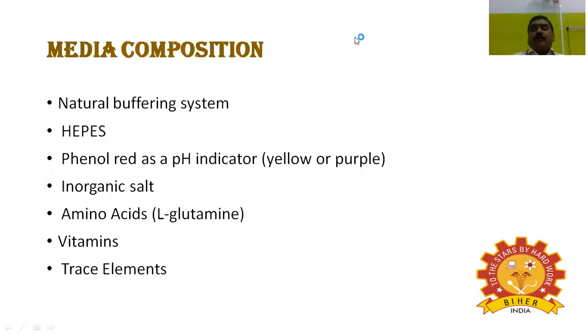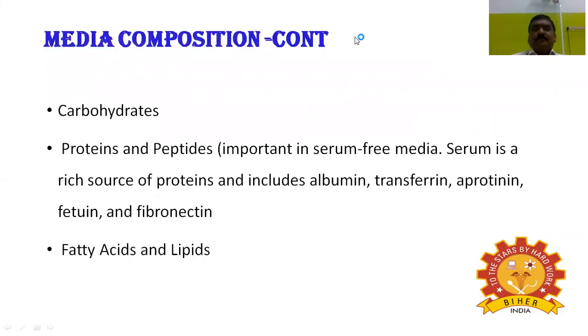Some types of medium have extras, the natural buffering system, HEPES material, phenol red as a pH indicator, inorganic salt, amino acids, especially L-glutamine, vitamins, and trace elements. In continuation of the media composition, carbohydrates, proteins, and peptides.